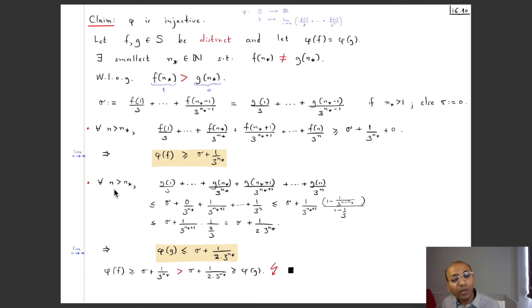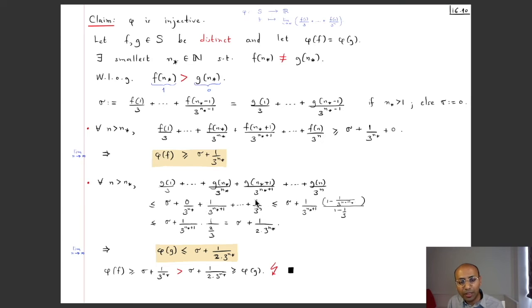Okay, and we also have that if I have n bigger than n star, and I look at the corresponding sum but with g instead of f, then you have this thing which is less than or equal to, well, I recognize this part appearing here, which is this sigma, then g of n star we know is equal to 0, and then all of these numerators are either 0 or 1, so they are all less than or equal to 1. So this is less than or equal to 1 by 3 to the power n star plus 1 all the way up till 1 by 3 to the power n.